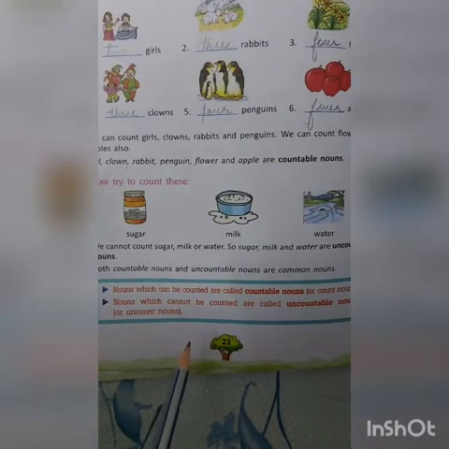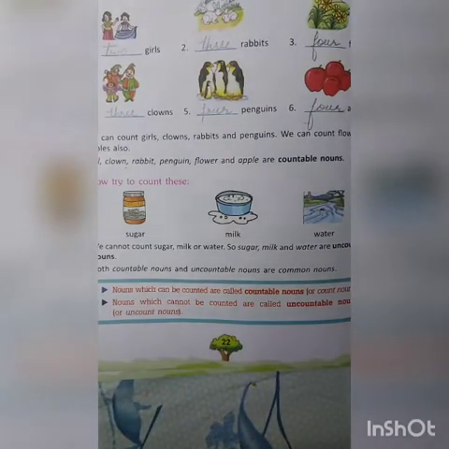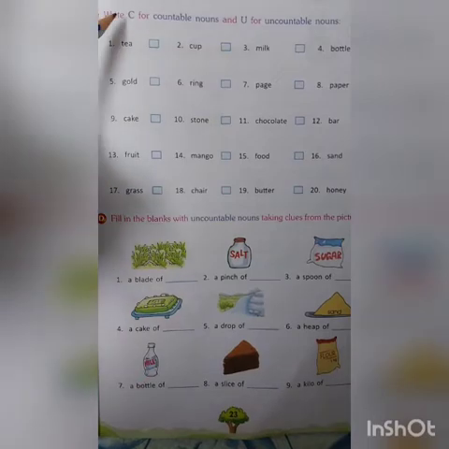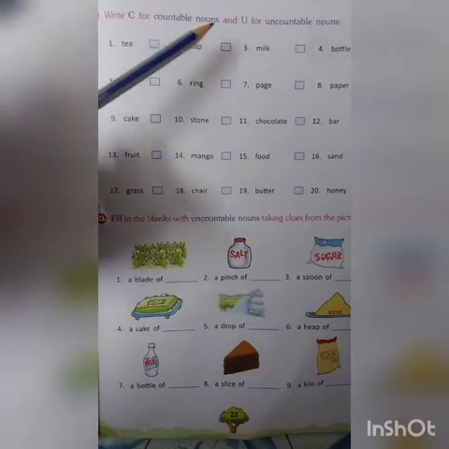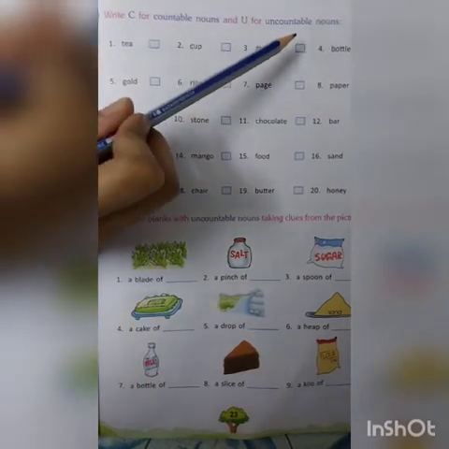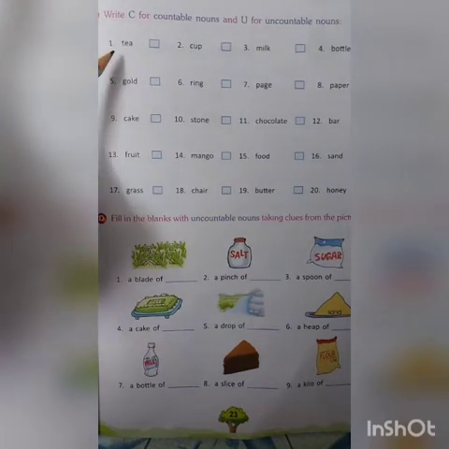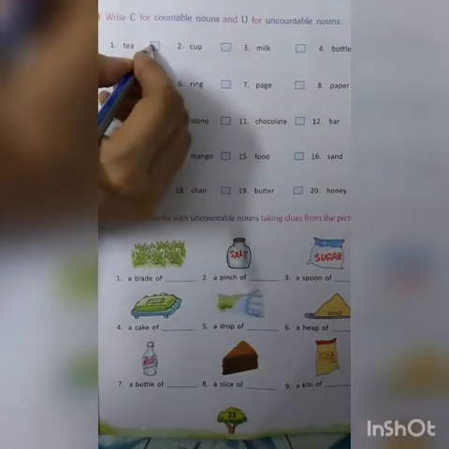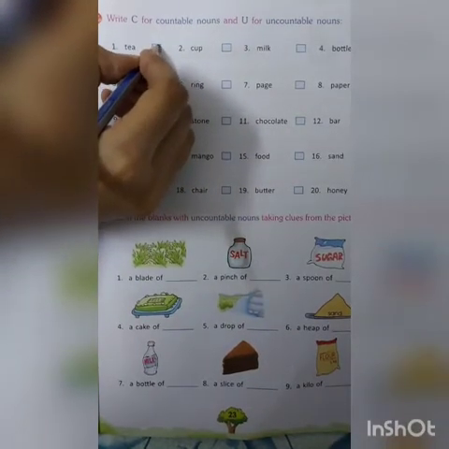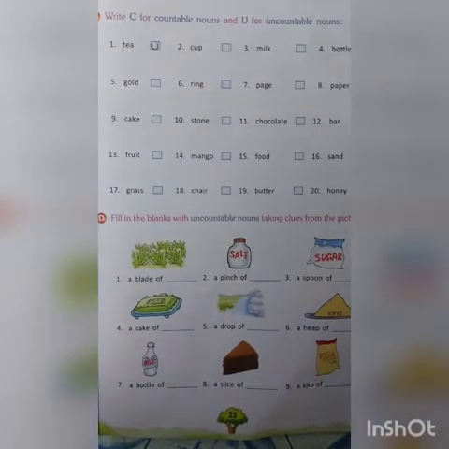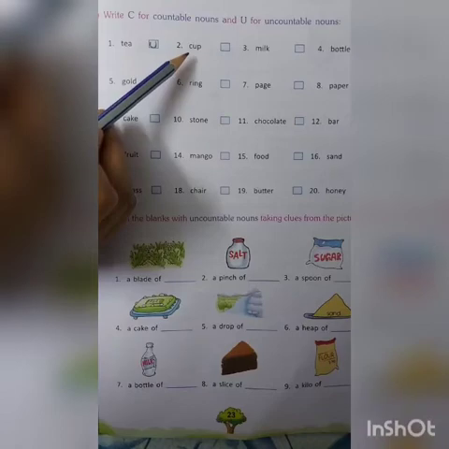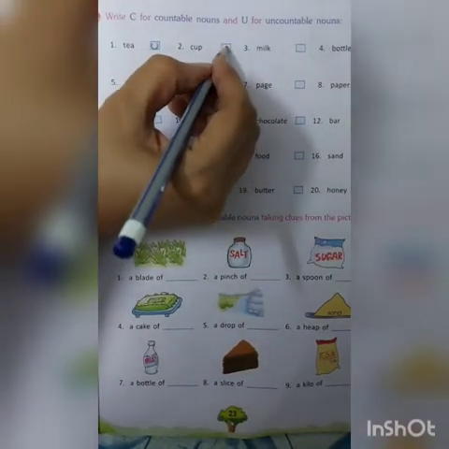Now let's move to page number 23. So, the question is, write C for countable nouns and U for uncountable nouns. The first one is tea. Can we count tea? No. So it is uncountable. So we'll put a U here. Uncountable noun. Cup. Yes, we can count cups. So it is countable noun.